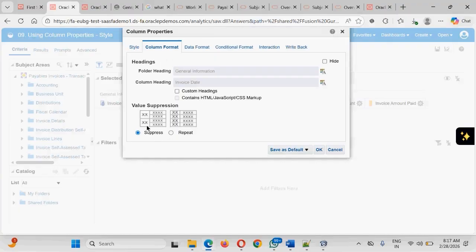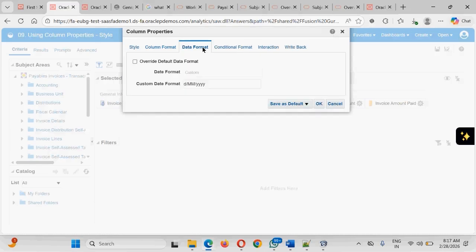Column format is that, in Excel, guys, you know these properties. You can merge two cells or you can keep them separate. If you keep it as suppress, it will show as a merged cell. If you keep it as repeat, it will keep it as a repeated value.